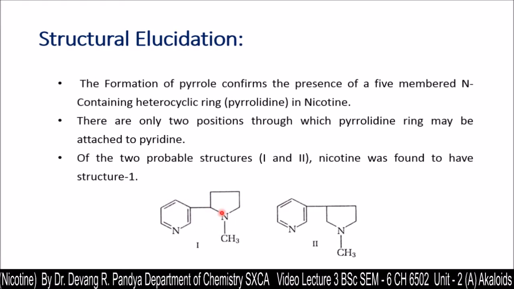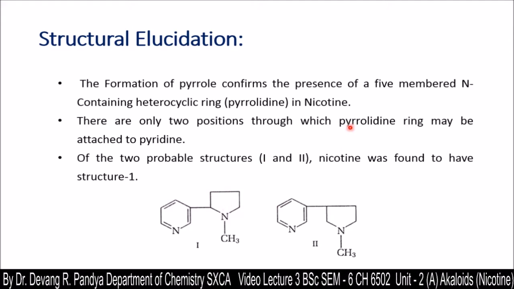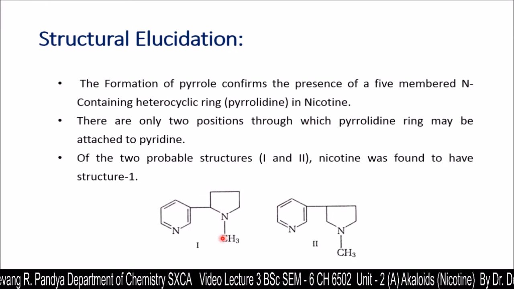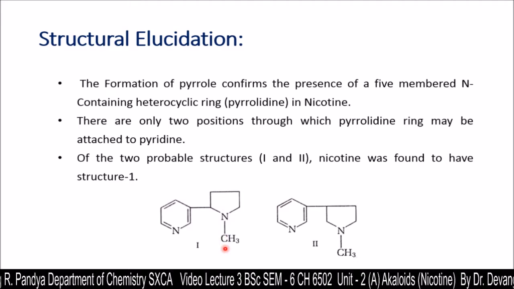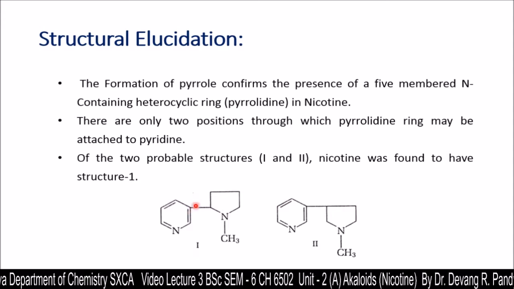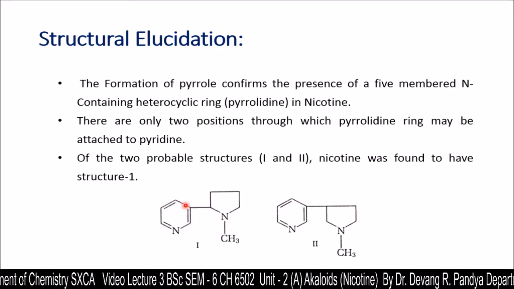So here you can see that it is a 5-membered ring structure, that is the heterocyclic ring pyrrolidine, and with that we're going to have this attachment at carbon number 3, and this structure 1 is considered to be the structure of nicotine.